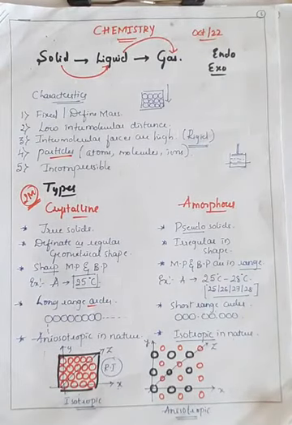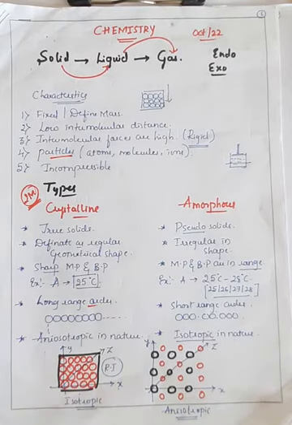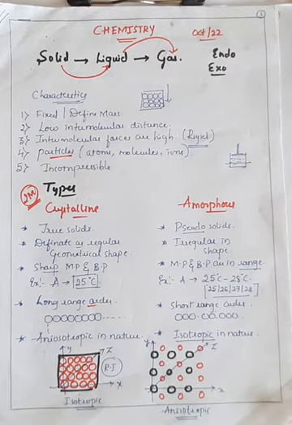One is fixed or definite mass, or you can call it definite shape also. Second is low intermolecular distance. Third is intermolecular forces are very high. Fourth is the particles present in the solid may be made up of atoms, molecules, or ions. And fifth is the complete incompressible nature of the solid. Whenever you apply force, there is a chance of cracking or breaking, but you cannot make all the particles settle in a certain minimum area. That can be observed in liquids as well as gases.